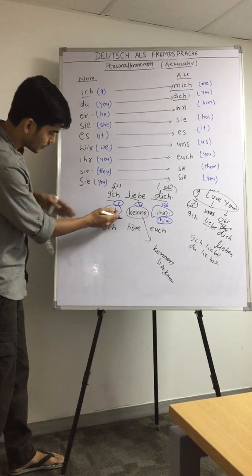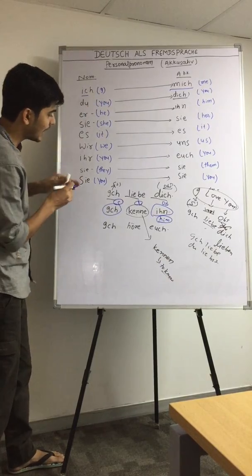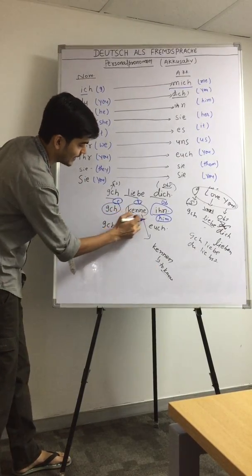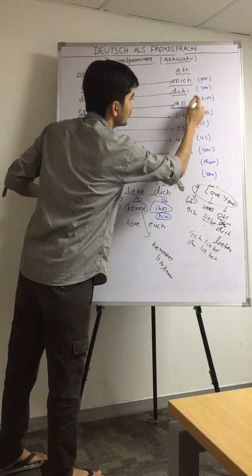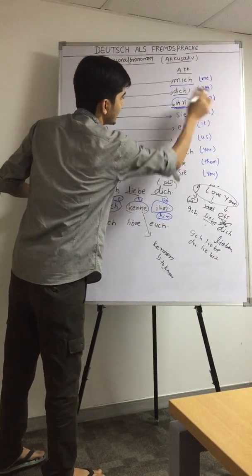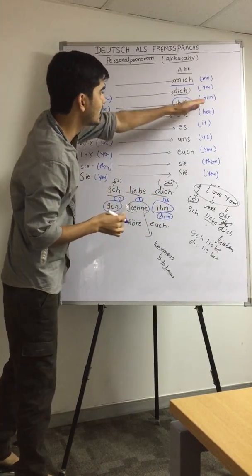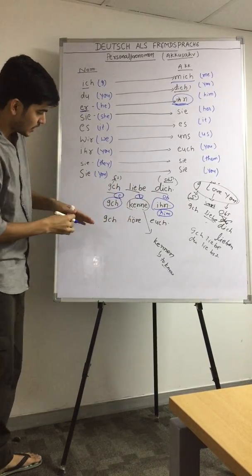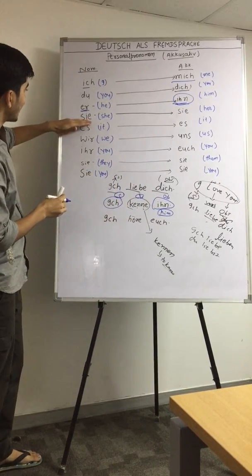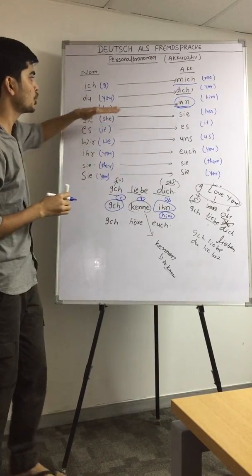So the subject is always a personal pronoun. So the personal pronoun is our ich. I know: kennen, ich kenne, him. Er changes to ihn. That's why it is ich kenne ihn. I know you. I know him. Now ich becomes mich, and sie becomes sie, like "she knows her."